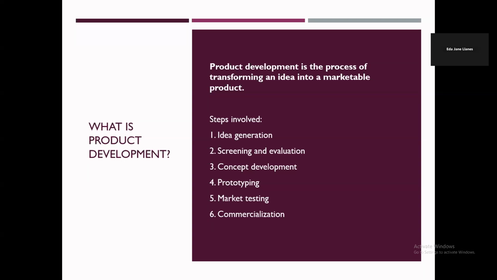Number one, we have idea generation, screening and evaluation, concept development, prototyping. Prototyping is basically creating what you have envisioned and making it into a prototype or sample product, and then market testing, and finally commercialization.